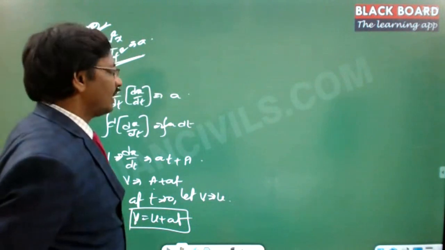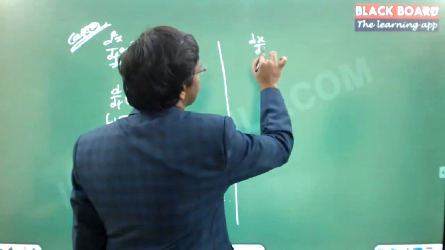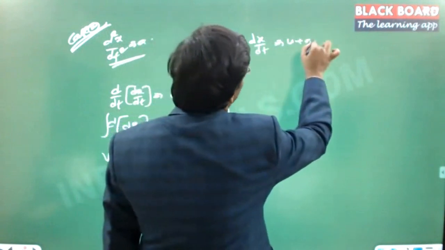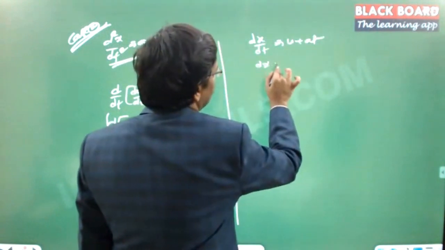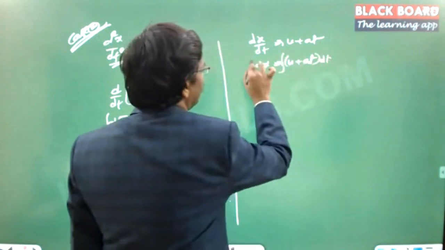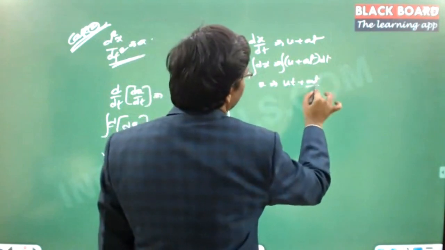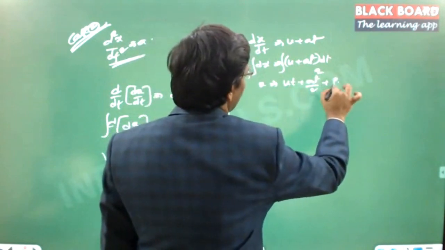Now this value you can further simplify. So v is equal to dx by dt is equal to u plus at, and dx is equal to (u plus at) dt. You can integrate on either sides. The displacement is equal to ut plus half at square plus some constant.